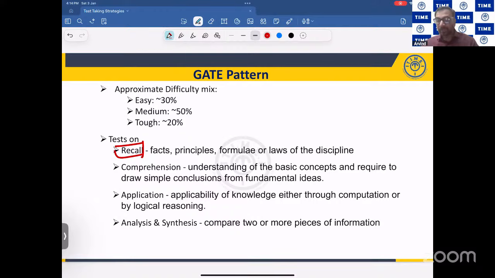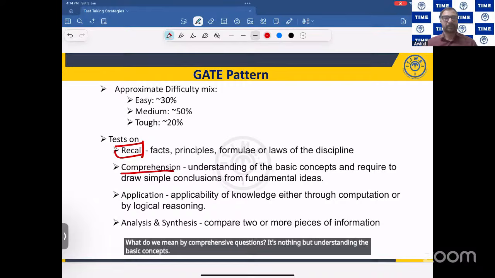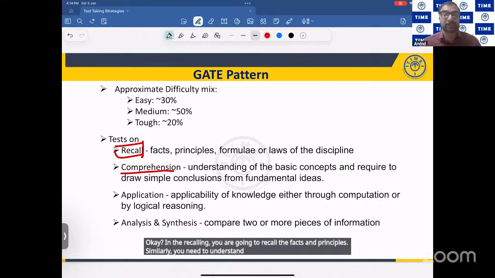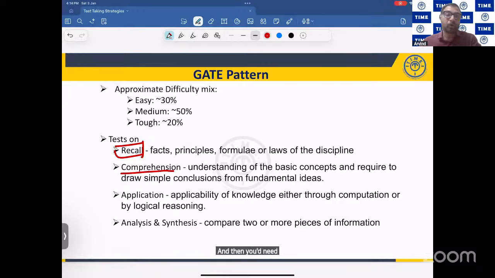Then the next type of questions are called comprehension questions. What do you mean by comprehension questions? It's nothing but understanding the basic concepts. In recalling, you recall the facts and principles. Similarly, you need to understand the concepts from there, and then you need to draw some conclusions from these concepts. That is what they call comprehension.